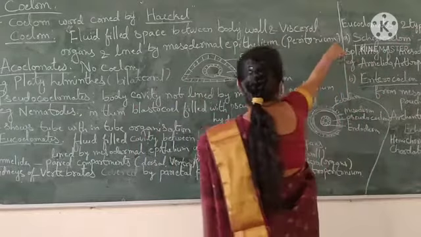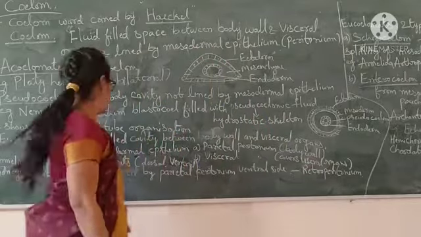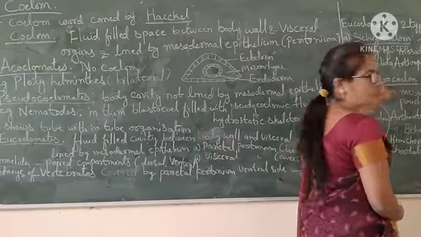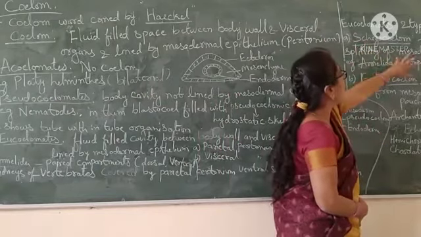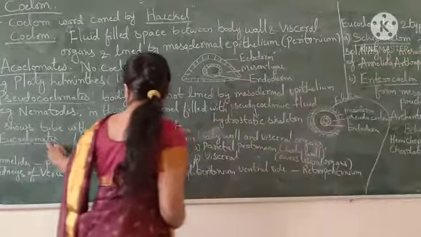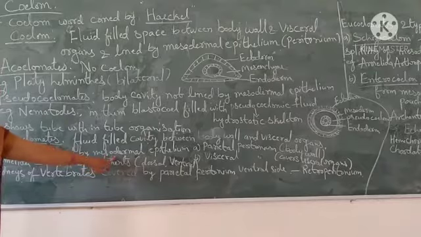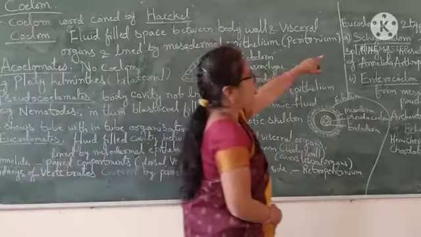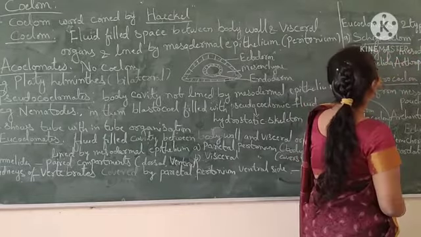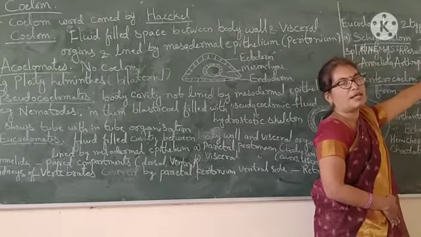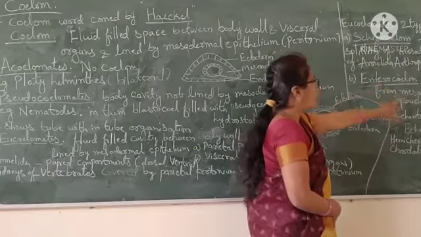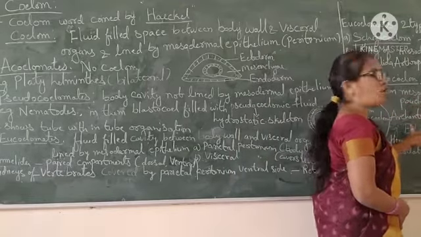Now, the third one is eucoelomates. Again, the eucoelomates are of two types, schizocoelom and enterocoelom. In the schizocoelom, the coelom is formed by splitting of the mesoderm. In the eucoelomates we already discussed that they contain mesoderm. In Annelida, Arthropoda and Mollusca, we can see the schizocoelom. In the enterocoelom, the coelom is formed from mesodermal pouches of the archenteron.